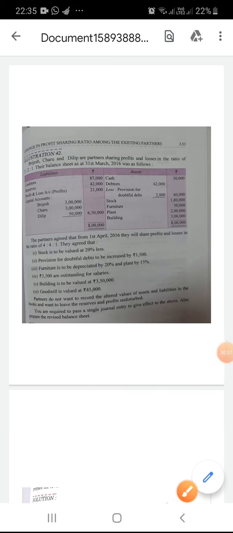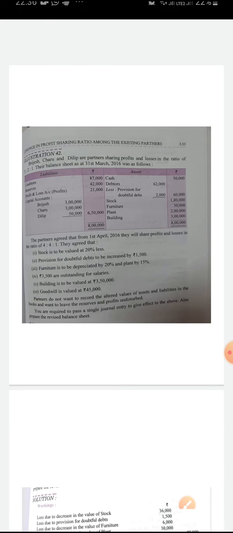Morning students, let's continue with chapter 3, change in the profit sharing ratio among the existing partners, under the topic accounting for revaluation of assets and liabilities when there is change in the profit sharing ratio of existing partners. Yesterday we discussed case 1 and today we will discuss case 2 of this topic. Let's do illustration 42.